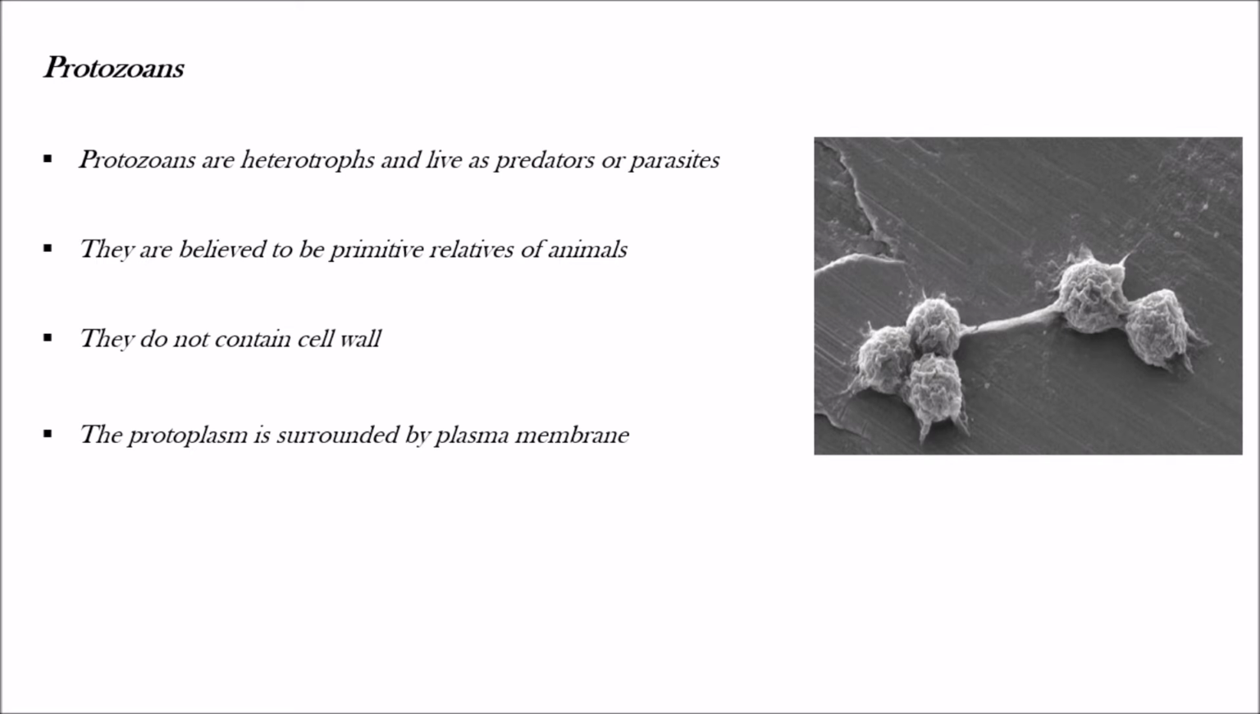So what are the points? Protozoans are heterotrophs and live as predators or parasites. They are believed to be primitive relatives of animals, and they do not contain a cell wall, and the protoplasm is surrounded by a plasma membrane.